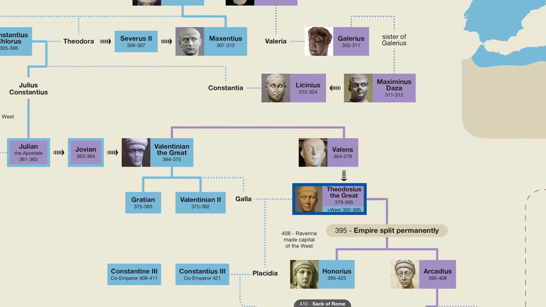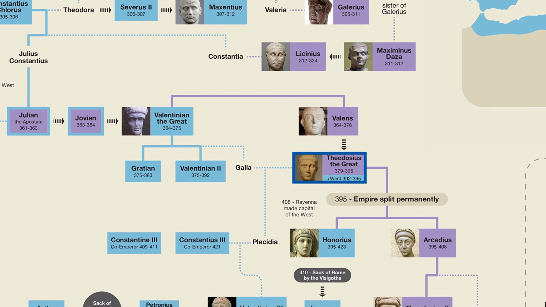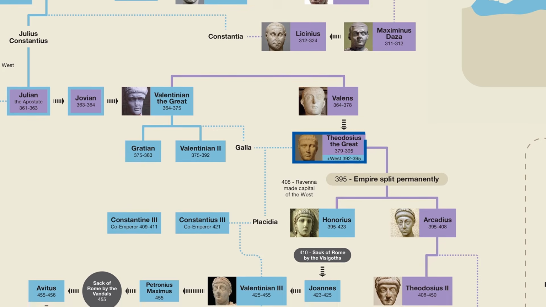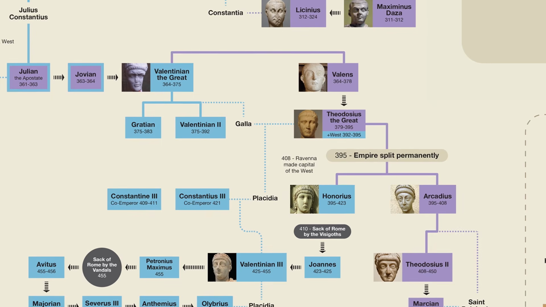So Theodosius, who became known as Theodosius the Great, was the last emperor to rule over both East and West. After his death, the empire was permanently split, never to be united again. His older son Arcadius became the emperor in the East, and his younger son Honorius became the emperor in the West. At this point, Milan had been serving as the western capital, but in 408, Honorius moved his capital to Ravenna. It was during the reign of Honorius that things really started to go downhill in the West.